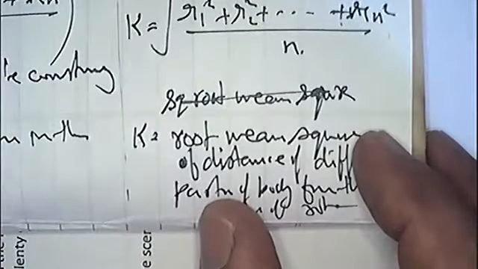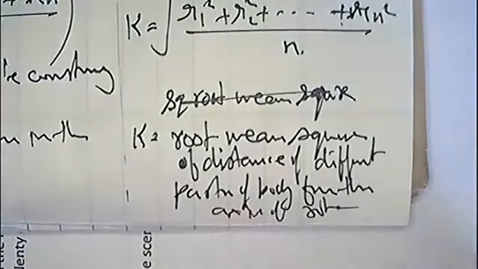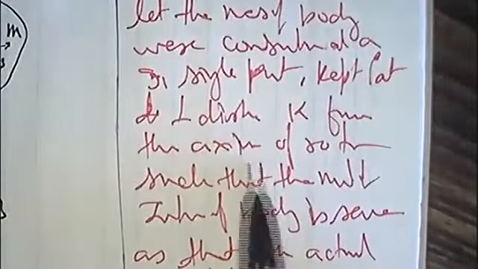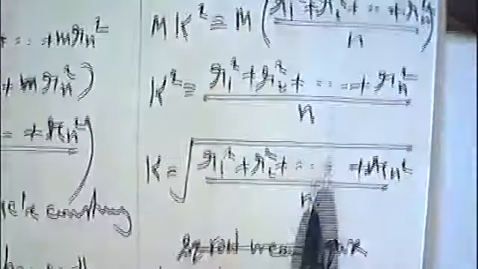If you are asked what is radius of gyration, then you have to tell its physical meaning and its mathematical meaning. If you are asked what is the radius of gyration, you have to state its physical meaning as well as its mathematical meaning. So can anyone tell it?